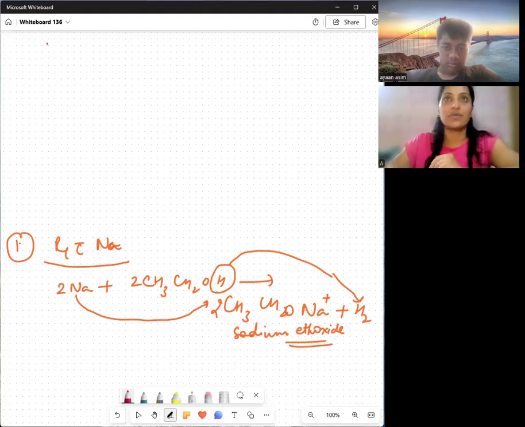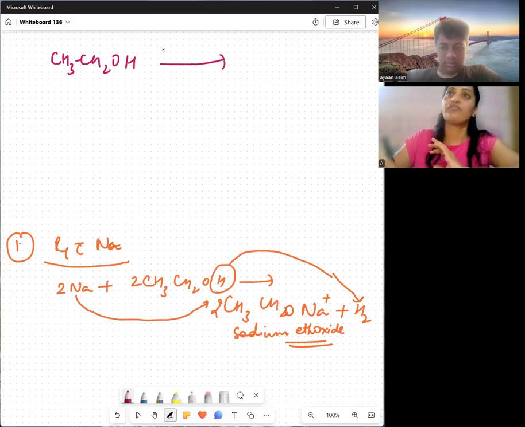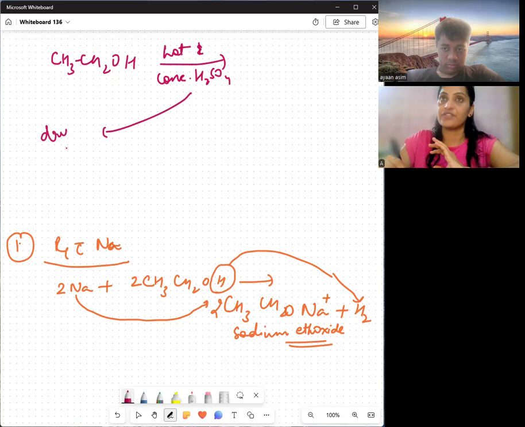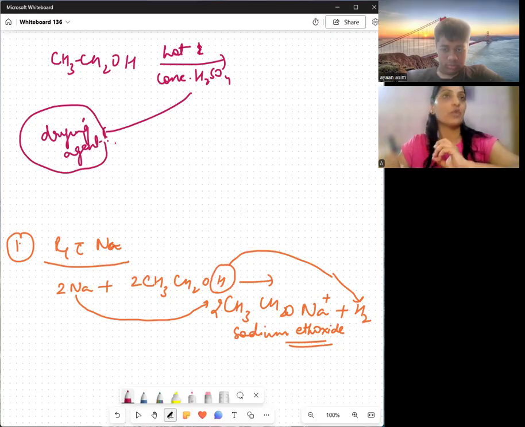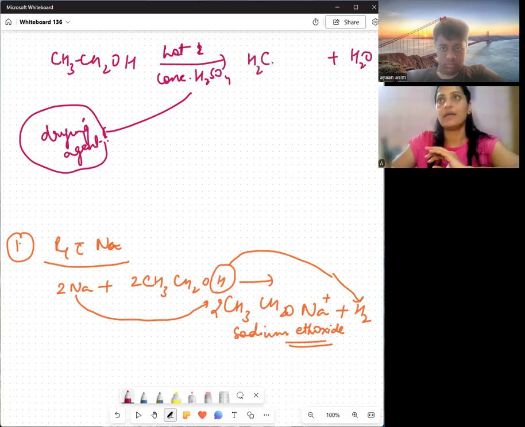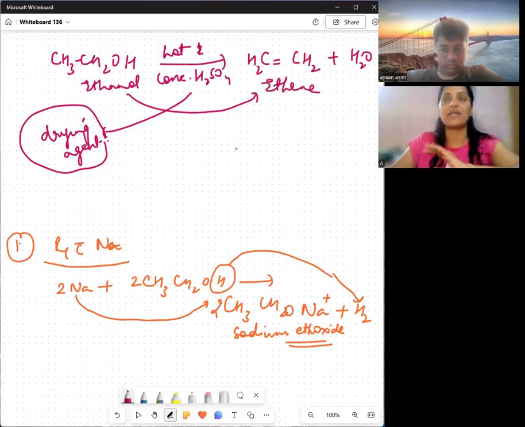See how it is going to happen. First of all, I'm going to pick ethanol. I made it react in the presence of hot, concentrated H2SO4. This hot, concentrated H2SO4 is a very good drying agent, and it helps to remove a molecule of water from the compound. Now, what will the result be? A molecule of water will be there, and I'm going to get the alkene. So this is ethanol, and the product will be ethene. The number of carbon atoms remains the same.